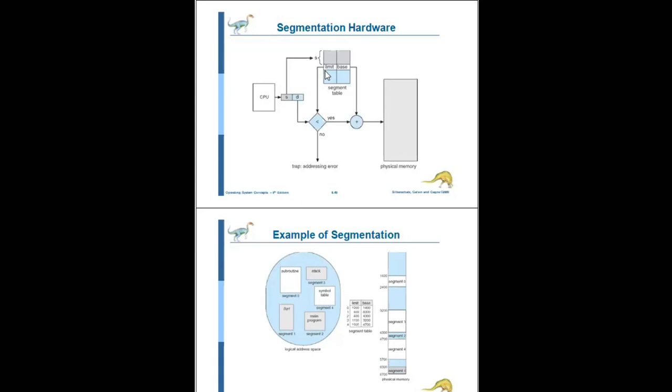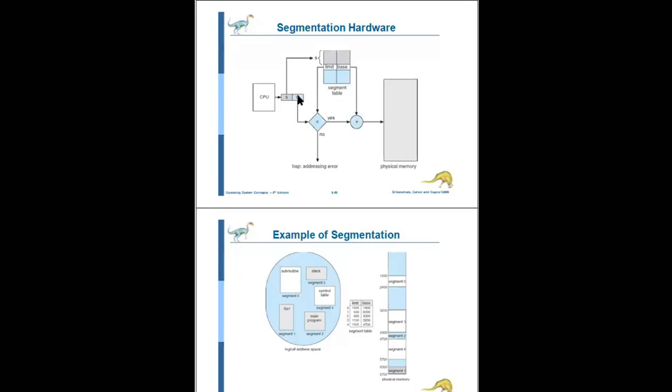If the segment offset is less than the limit register, it is true, and the offset is added to the base address, which gives the location in the physical memory.